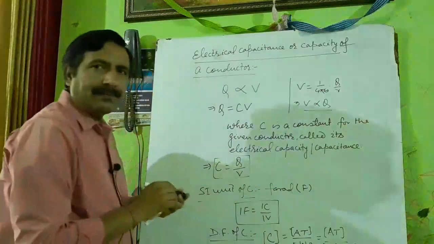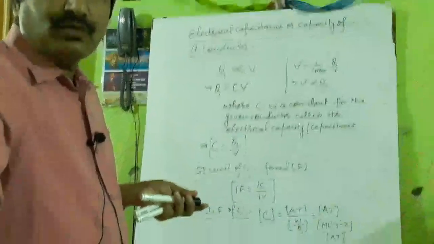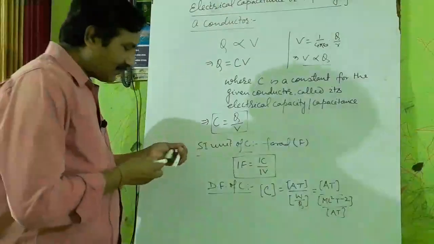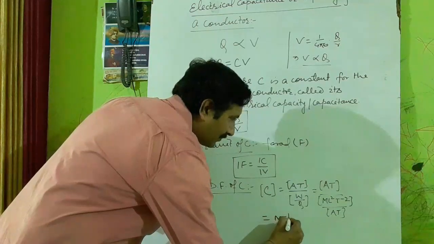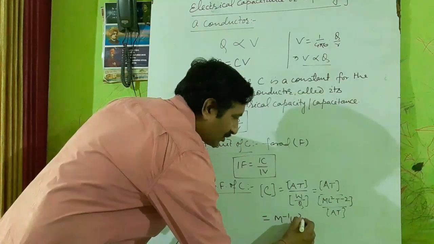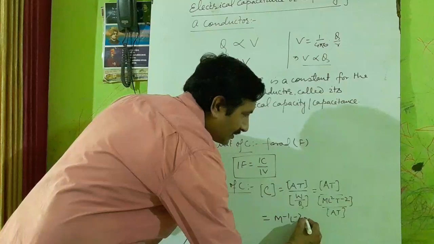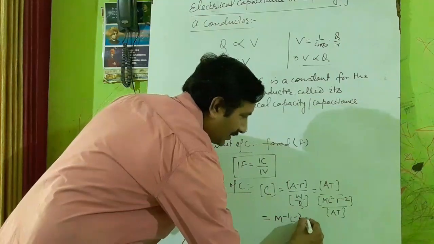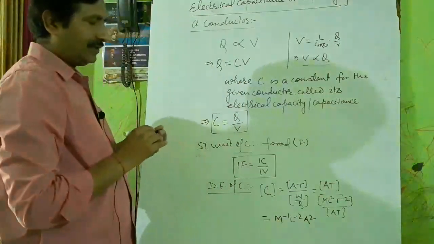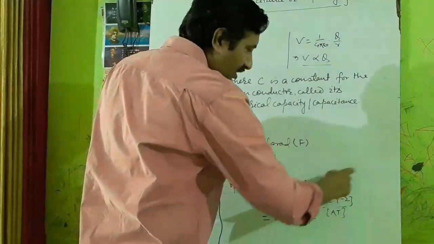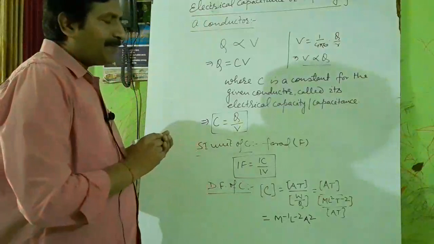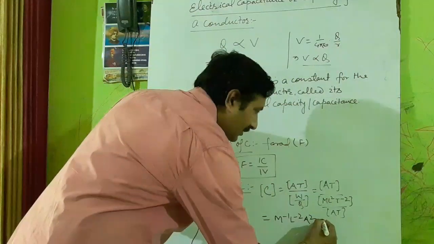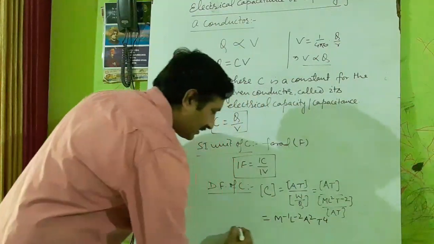And by this way you can find the dimensional formula. This T will be T2 and this minus T2 will be plus T2, so T4.